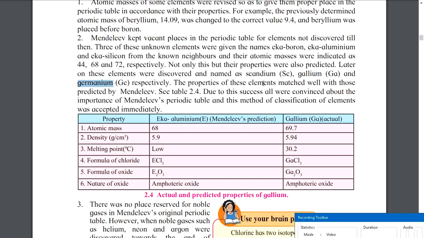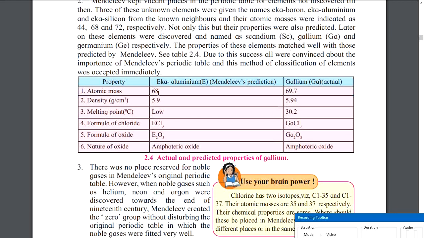The properties of these elements matched well with those predicted by Mendeleev. So later on they were discovered and they were very happy that okay, we have an empty place, we will fix it there. There are some properties about Eka-aluminium and gallium. He predicted this one, and this is the actual. If you see, it is very much accurate. He predicted 68, it came 69.7.